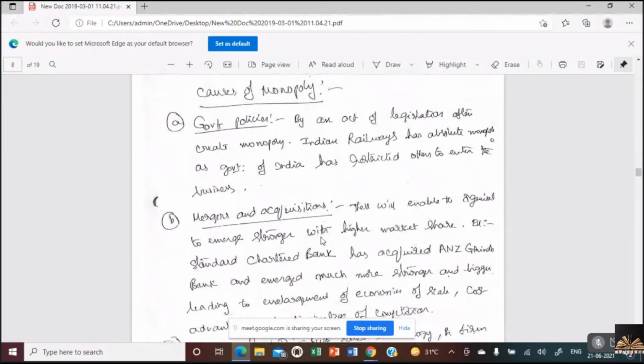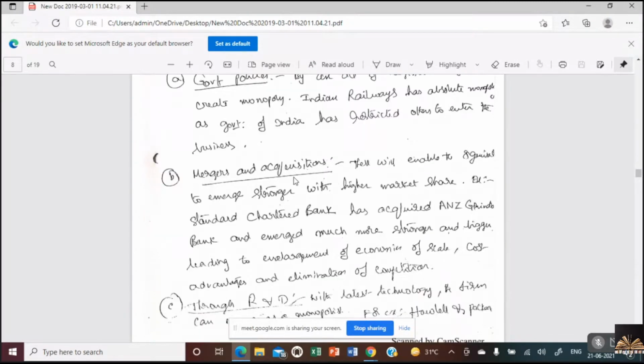Now let's see the causes of monopoly. What are the reasons for monopoly? The first one is government policies. Government policies, for example railways, is the first one where we have restrictions for others to enter into the market. Is that clear? This is the first reason, government policies.